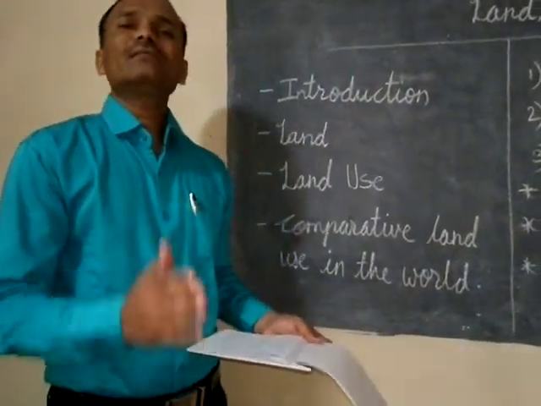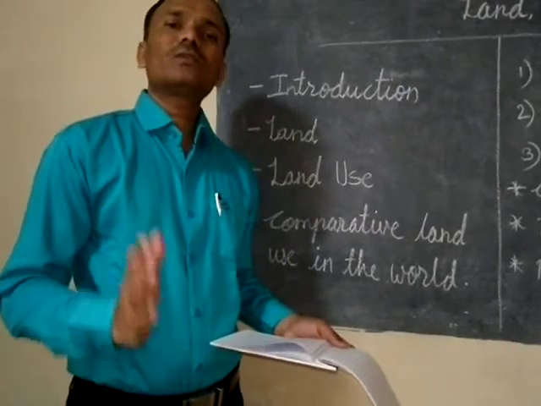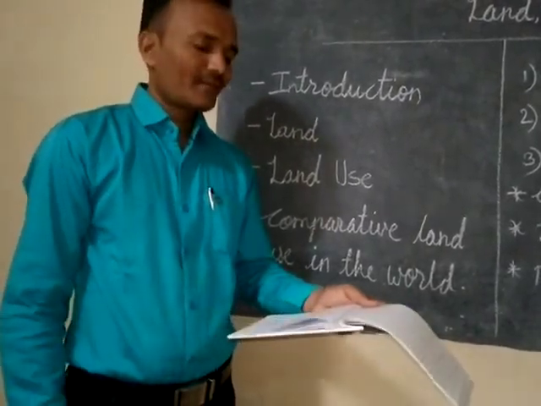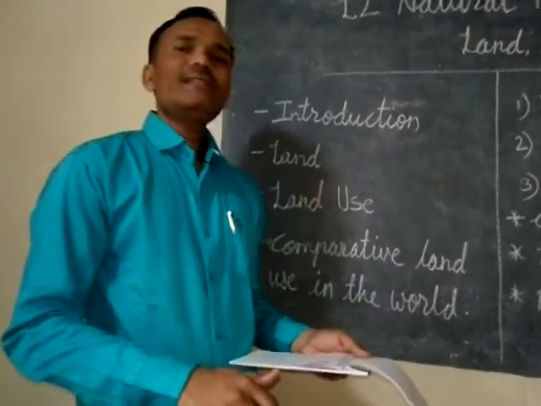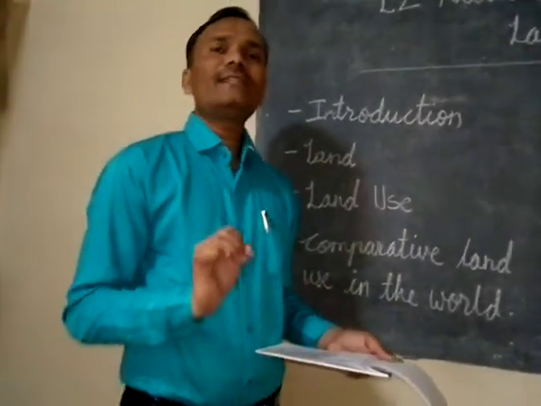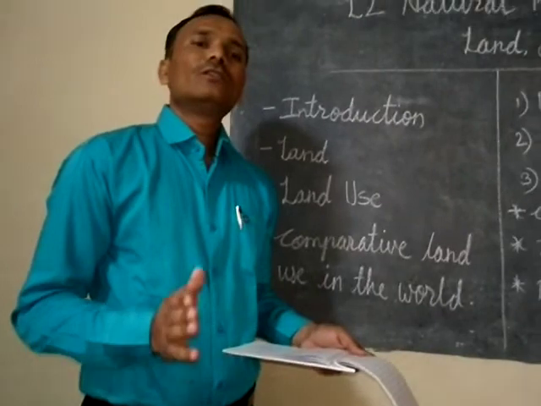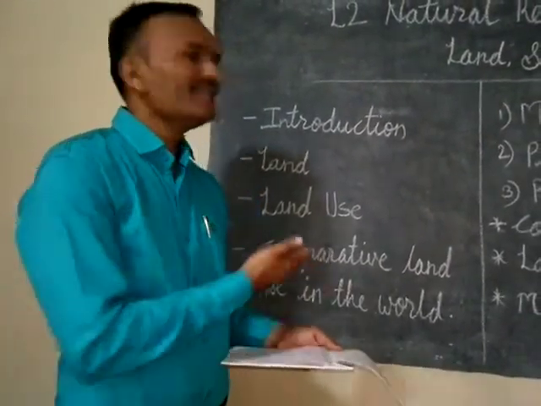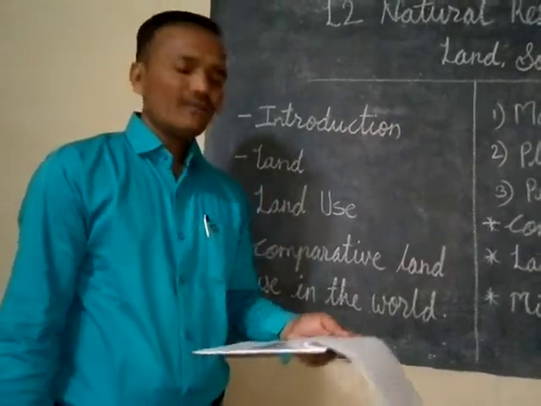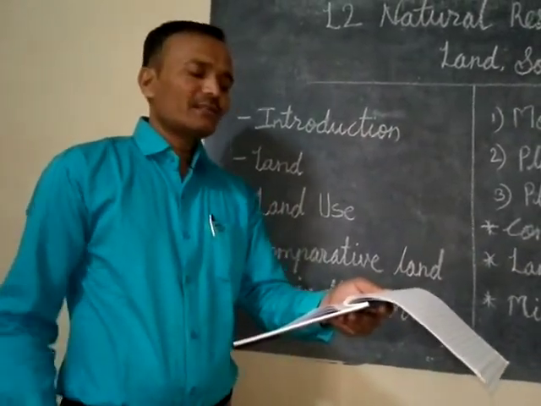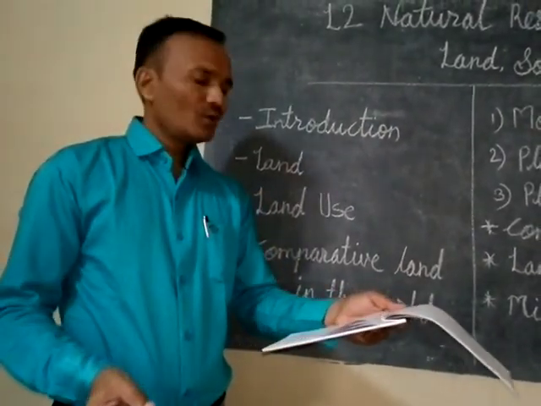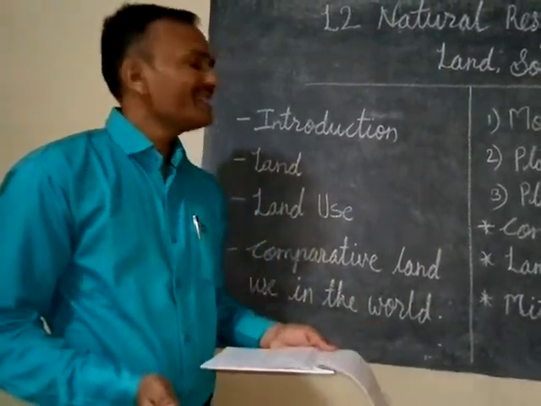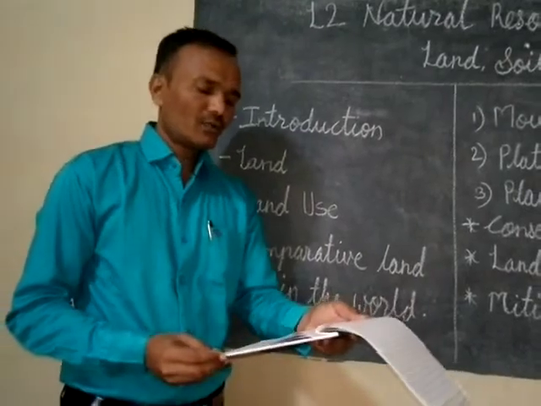We know that 30% of the total surface of the earth is covered by land, and 95% of our needs, like food, clothing, shelter, etc., are satisfied from this 30% of land. All these needs are satisfied from the earth only.